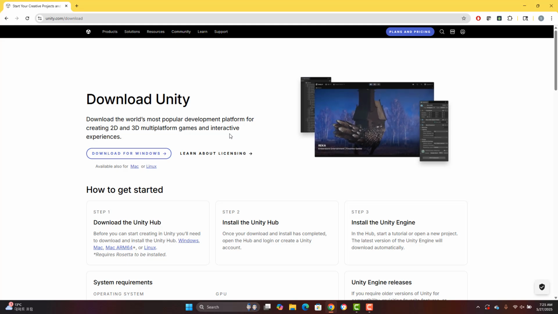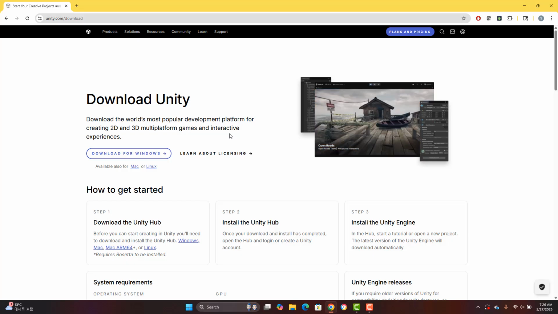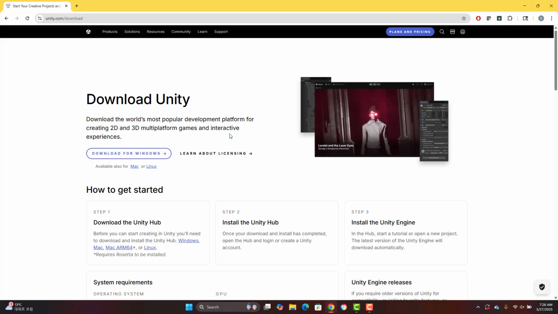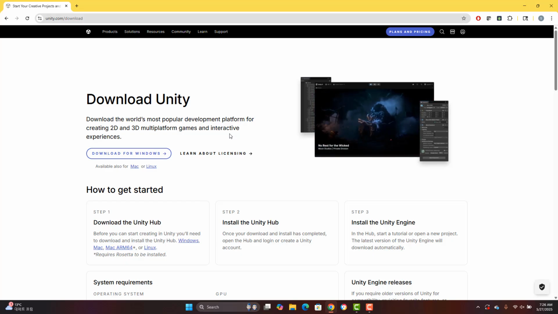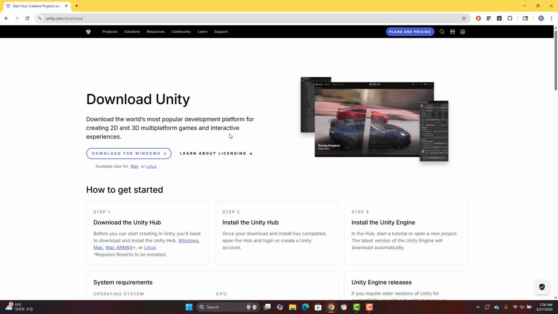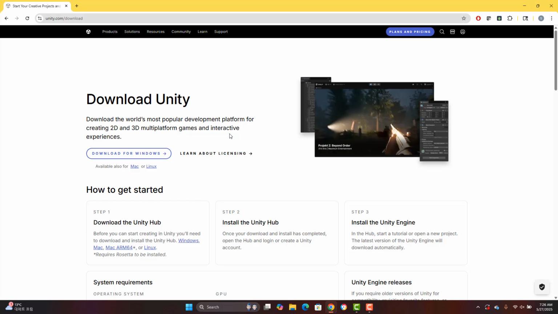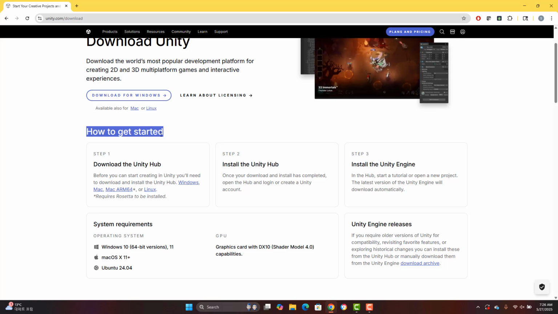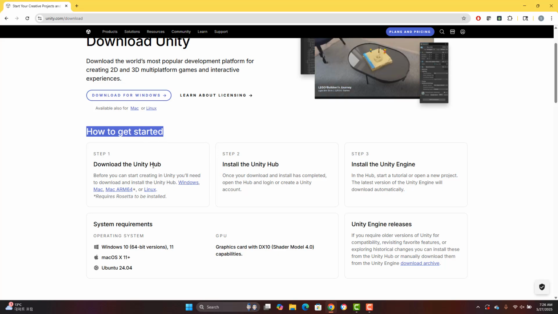Okay. So how it works is Unity has many different versions. So now what they do is you download this software called Unity Hub. And then in the Unity Hub, you can pick and choose what Unity version you can download and install and use. Okay. So here, it even actually has explanation. Step 1, download the Unity Hub, install the Unity Hub, and install the Unity engine. Okay, so let's do this.